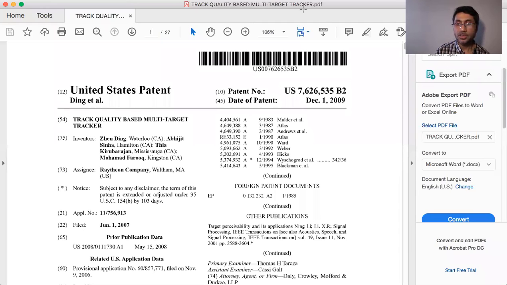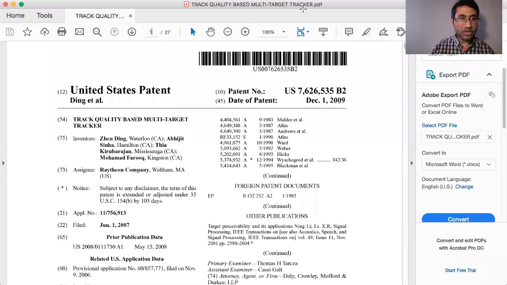Okay, this is a research paper on this, and looks like it's a patent. Okay, it's in the public domain. I actually did not want to show all this. I wanted to show the name of the paper. Okay, let's see if I can go there.